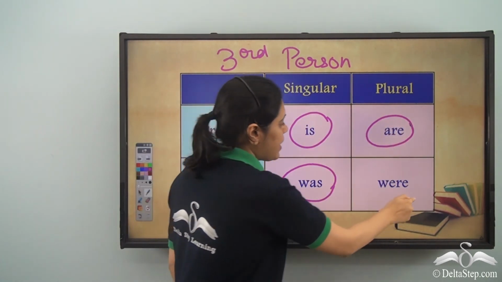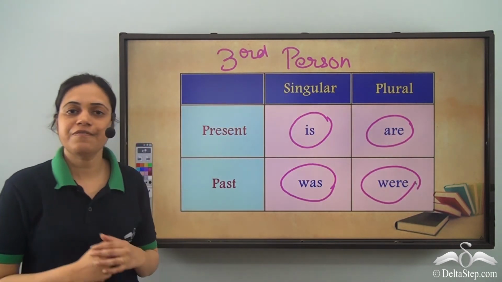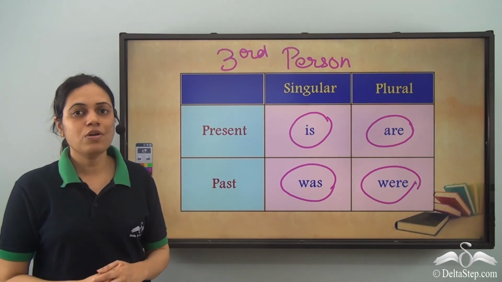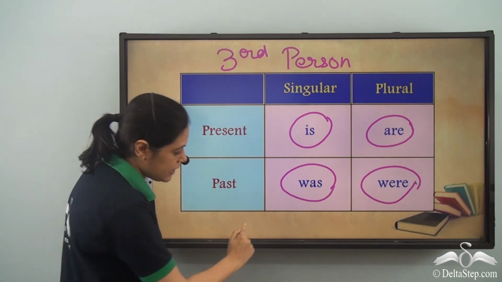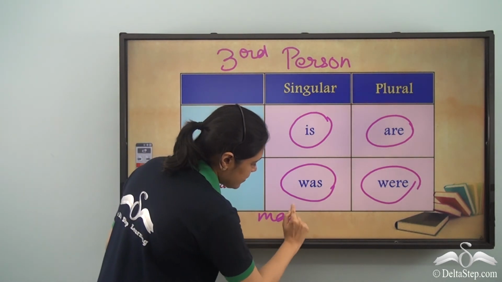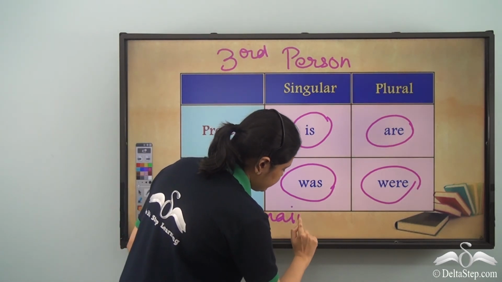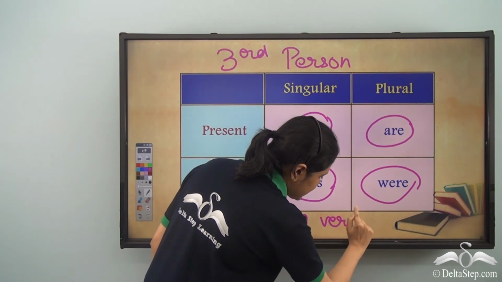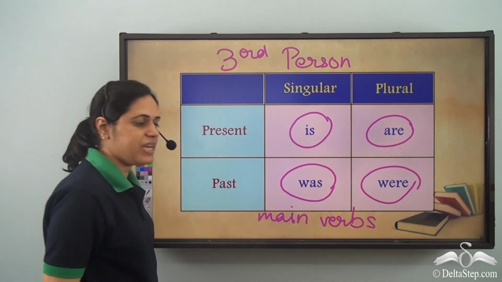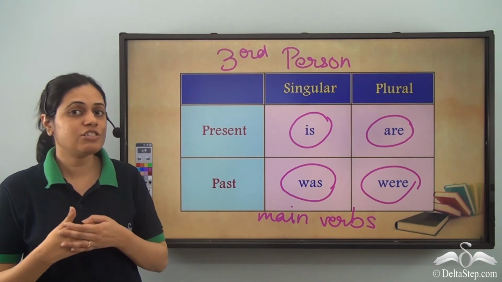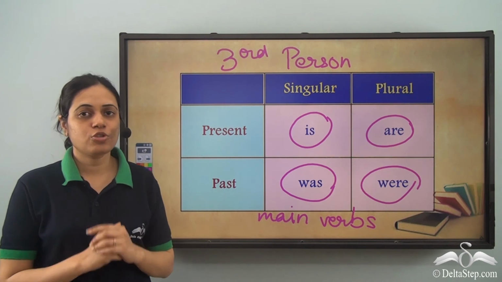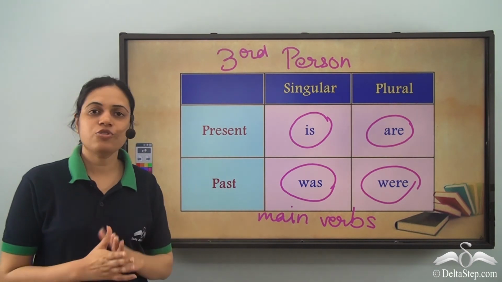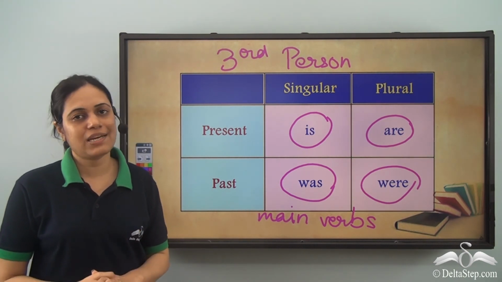And for plural past, I use were. So, these are the 4 be verbs used for third person, and they are used as main verbs here. That is, they tell us about the state of being or existence, and there is no other verb in the sentence apart from these. So do remember this table so that you can use the be verbs correctly.